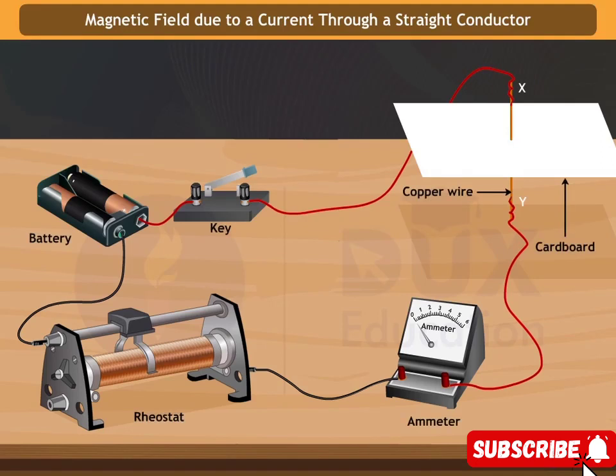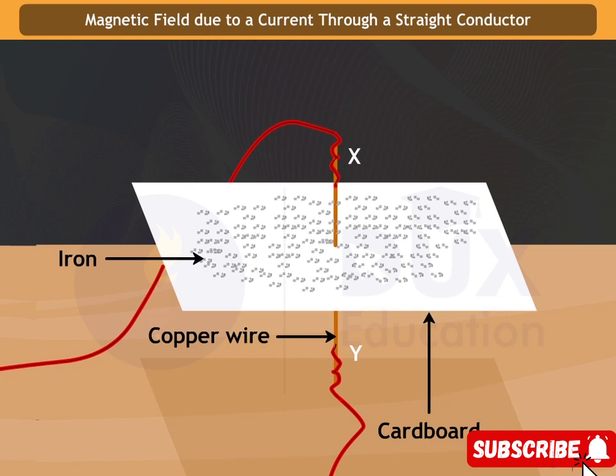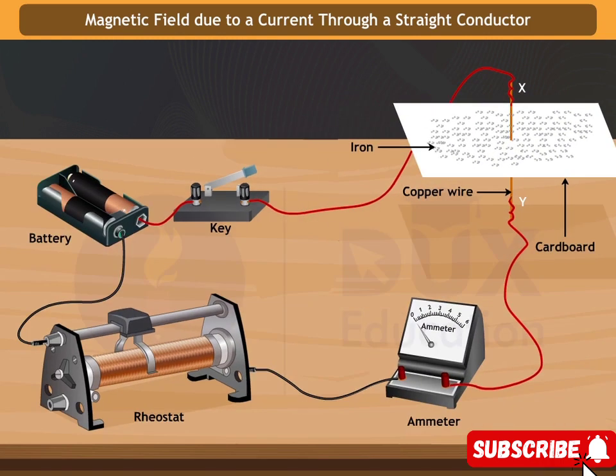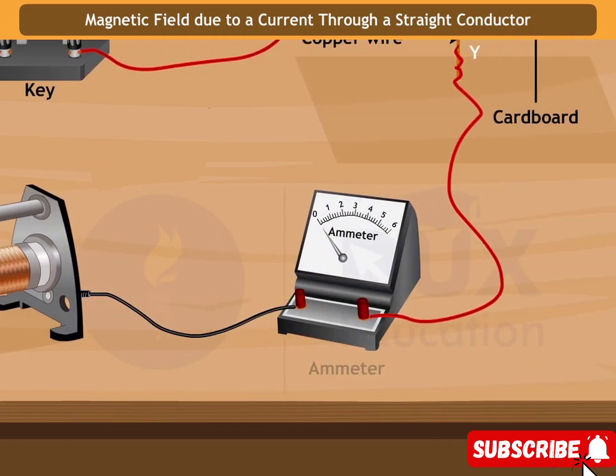Magnetic field due to a current through a straight conductor. Set up the apparatus as shown here. Sprinkle some iron filings uniformly on the cardboard. Keep the variable of the rheostat at a fixed position and note the current through the ammeter.